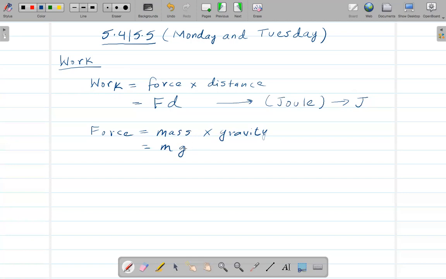M is the mass, G is gravity, and there is a standard value of G, which is 9.8 meters per second squared. And the unit of force is the Newton, or simply N.